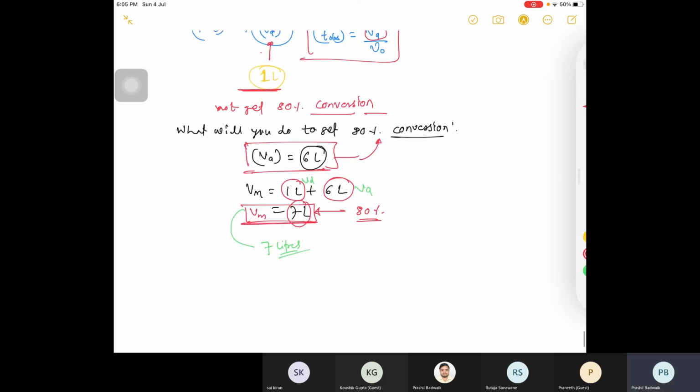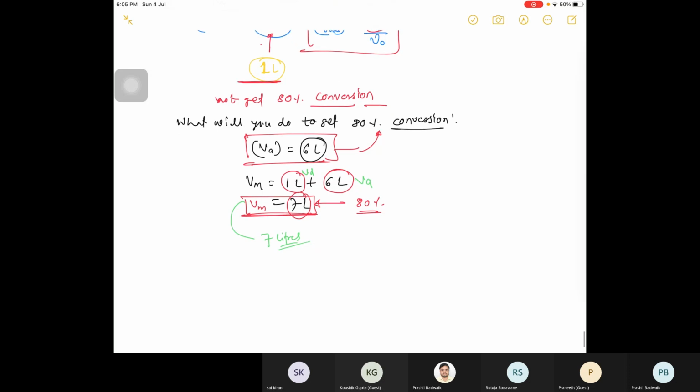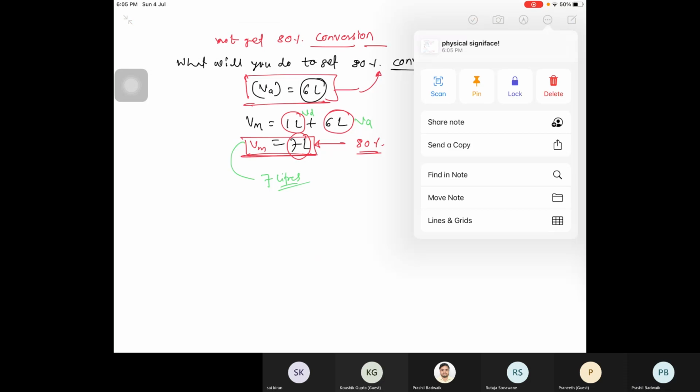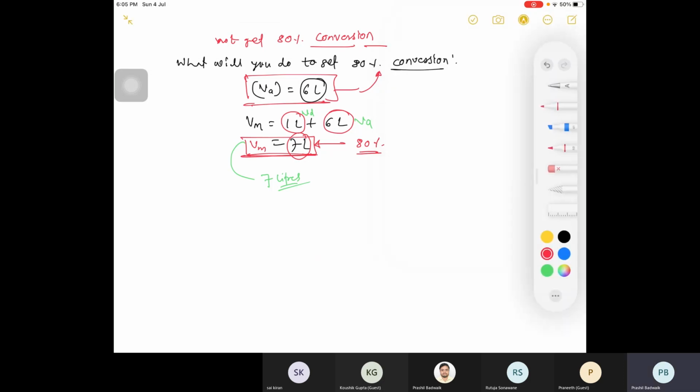Okay. Now next case is, this was about dead space. Next way will be bypassing in CSTR. Please write CSTR with bypassing. What do you mean by bypassing?